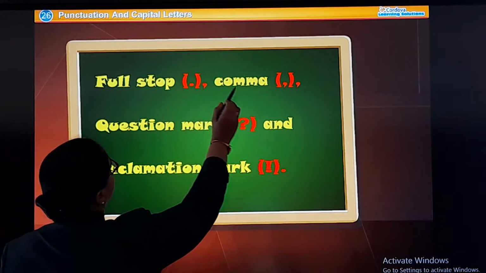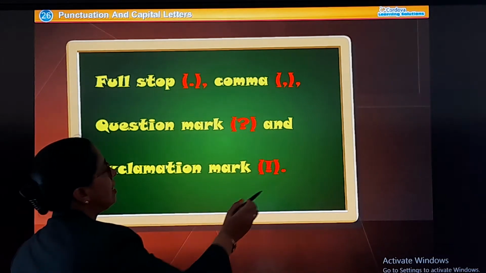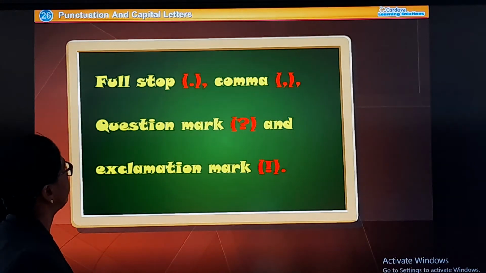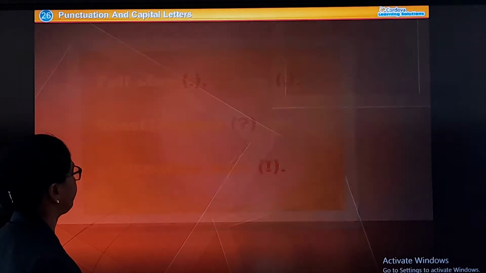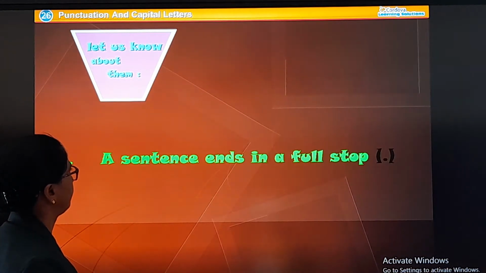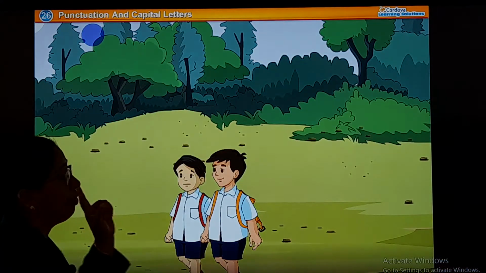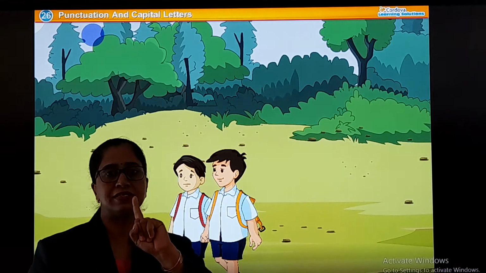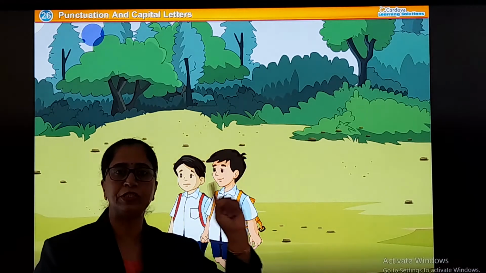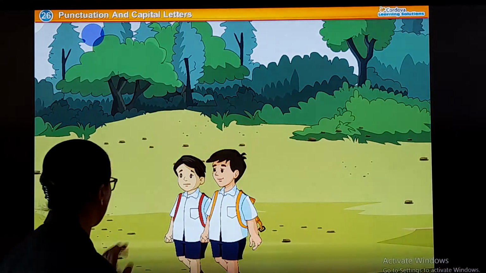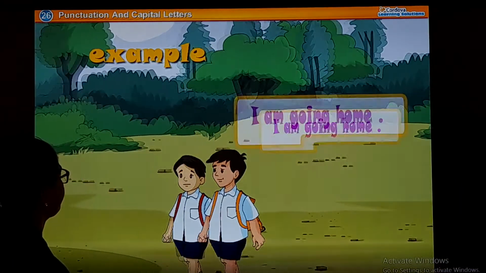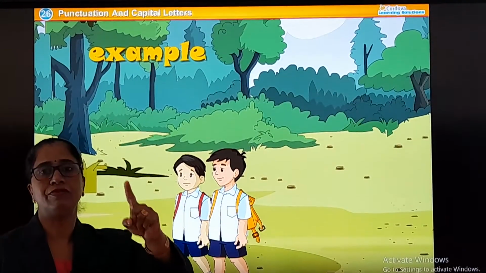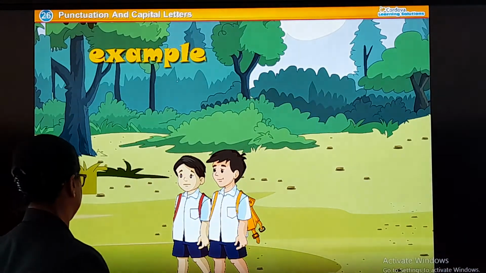So, full stop, comma, question mark and exclamation mark, that is what we are going to learn today. Let us know about them. A sentence ends in a full stop. So, full stop is always for a sentence. Whenever you say, my name is Annie, the sentence is over. What should we do? I have to use which punctuation? Full stop. So, now look at this sentence. Example, I am going home. So, you saw at the end of the sentence there is a full stop because it's just a sentence.